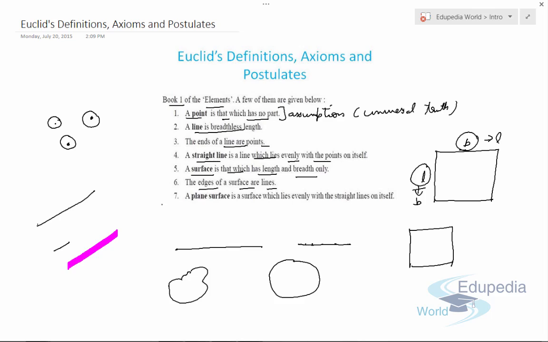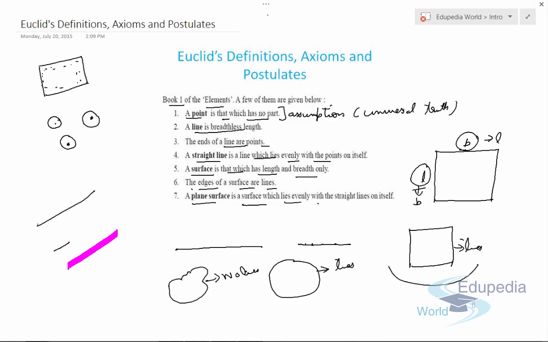So what he was trying to say is that the edges of any surface you consider in this world should be lines. But if we consider this figure only, these are lines, but for this surface there are no lines. For this surface again there are no lines. So again this is an assumption. A plane surface is a surface which lies evenly with the lines on itself. Means a plane surface is like this, which lies evenly with the lines on it. If we consider the inner points, these are again lines. So again it's an assumption.